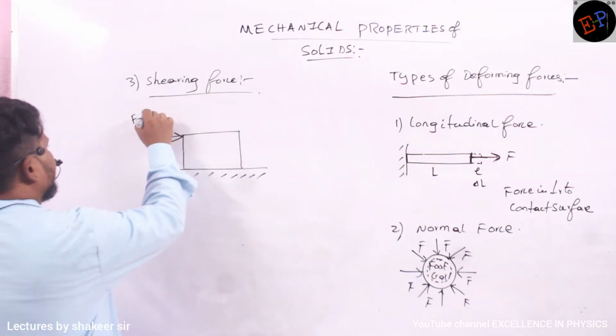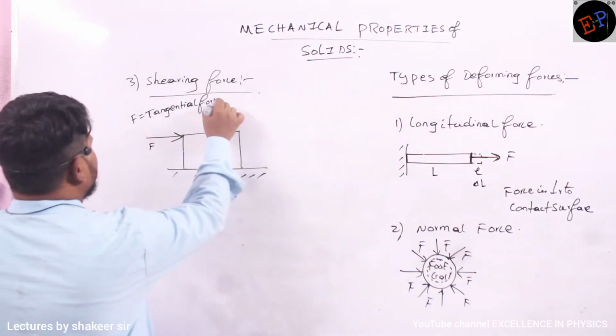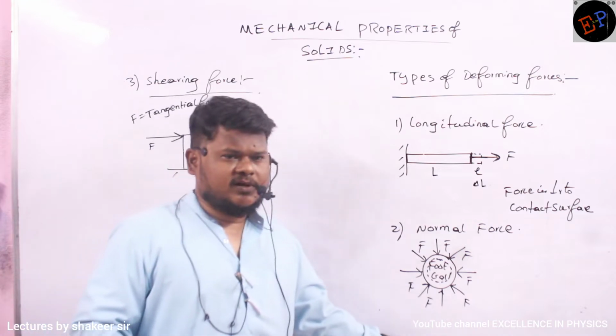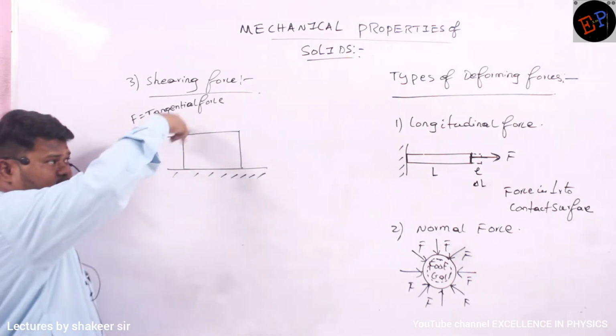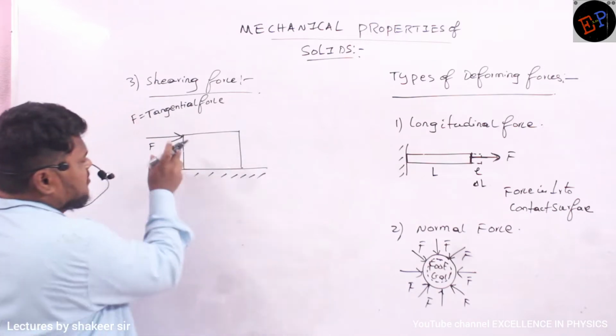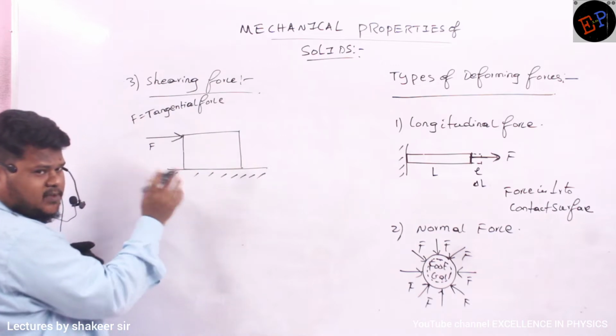This is a tangential force. See, ma, these two forces were perpendicular forces, no? But this force is a tangential force. It is tangential to the topmost surface. Are you able to understand? Then what happens to this body, ma? The base of the body, you are fixing it.